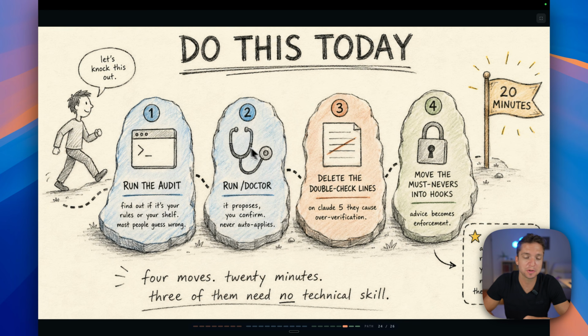But that is pretty much it for today. Like I said, just run this audit with /doctor. You need to be on the latest version of Claude Code in order for it to run. Anything where it tells you that you might have duplicates, or anywhere that you know that you might not have been using progressive disclosure in the best possible way, that's the time to go back and address your Claude.md, figure out what it's actually being used for and whether it's actually useful.